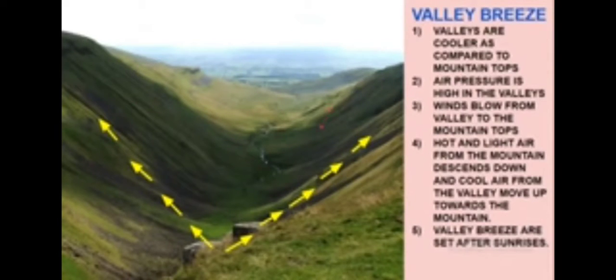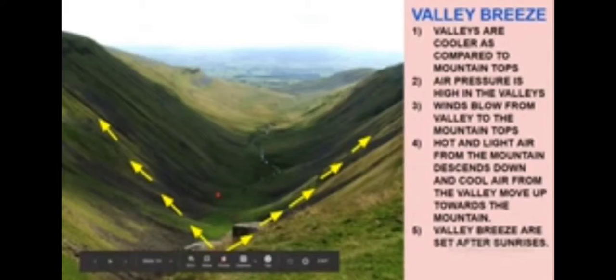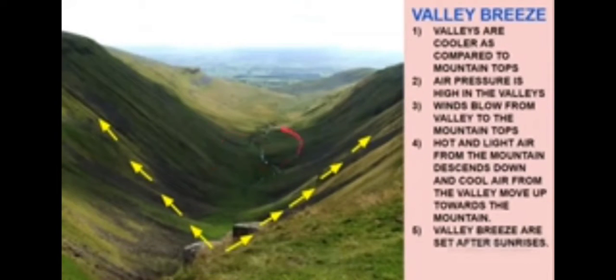Okay. So what do we have to study? We have to study the valley breeze. Breeze means the air which is blowing, the wind which is blowing over there. So today we have to study the valley breeze and the mountain breeze. Let us study the valley breeze first. Now what happens? Valley breeze, the breeze which is there in the valley.